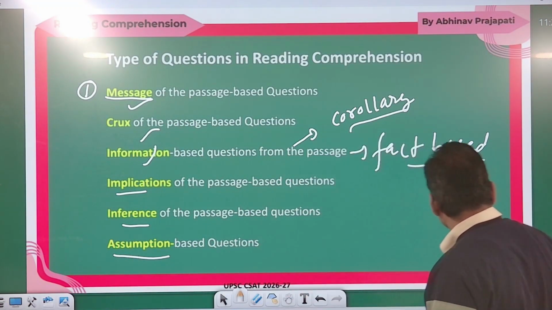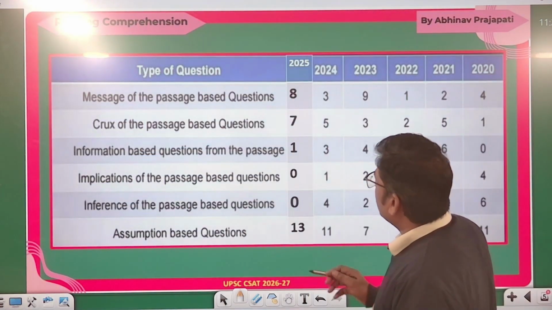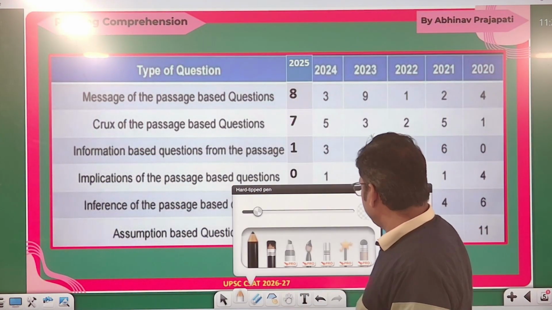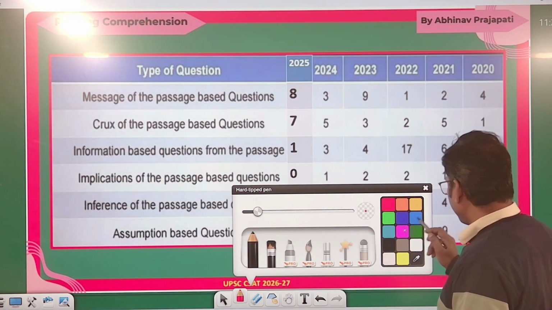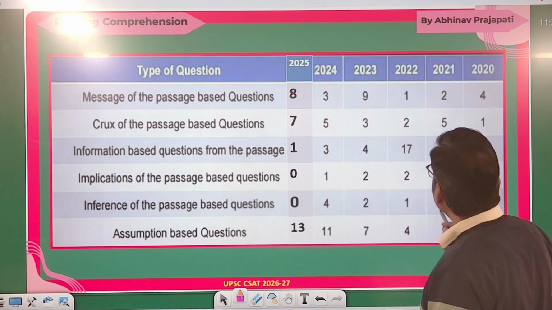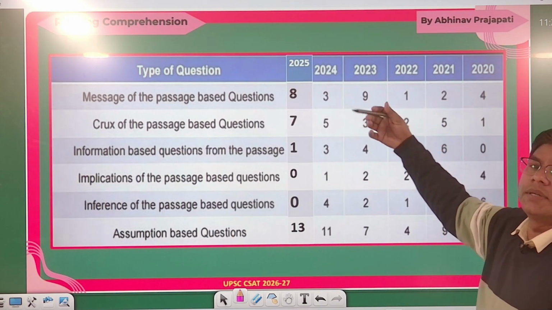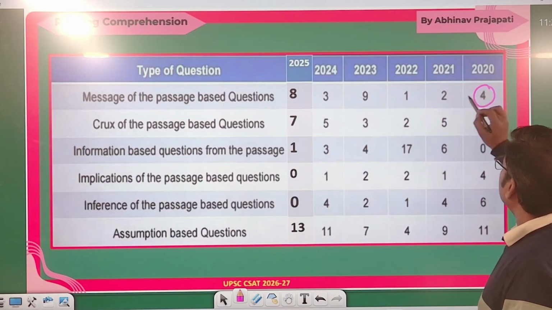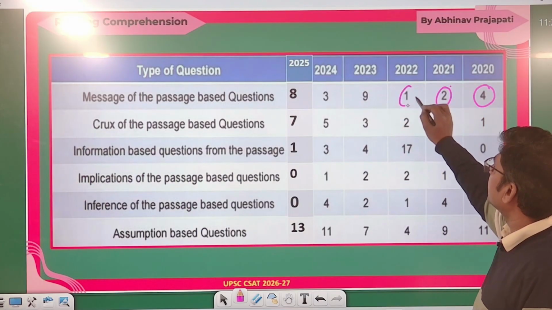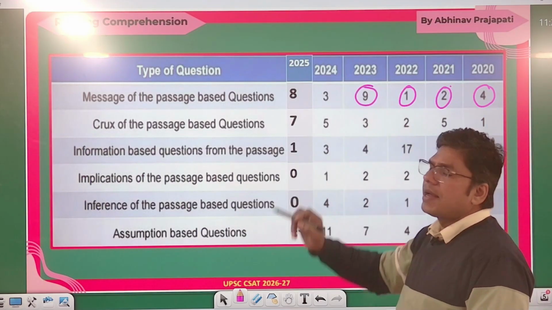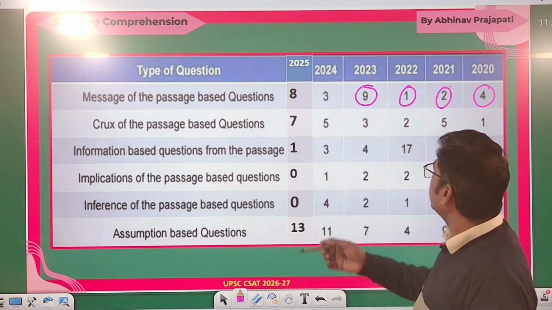So if you see how many questions there are every year from message based questions: in 2024 there were questions, then 2, then 1, then 9 questions in the paper.